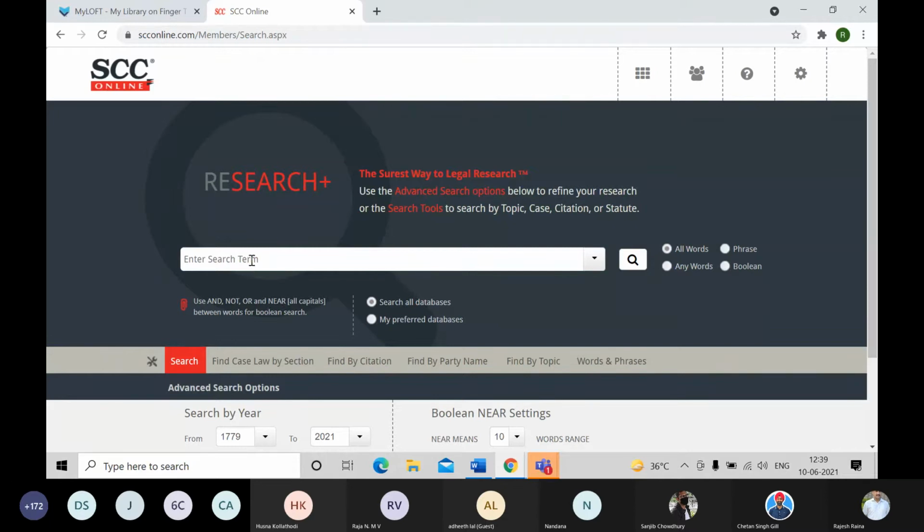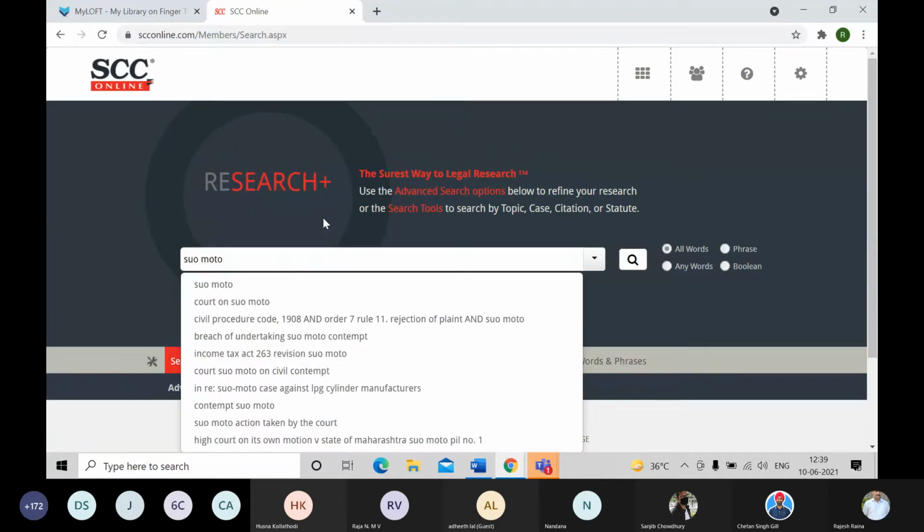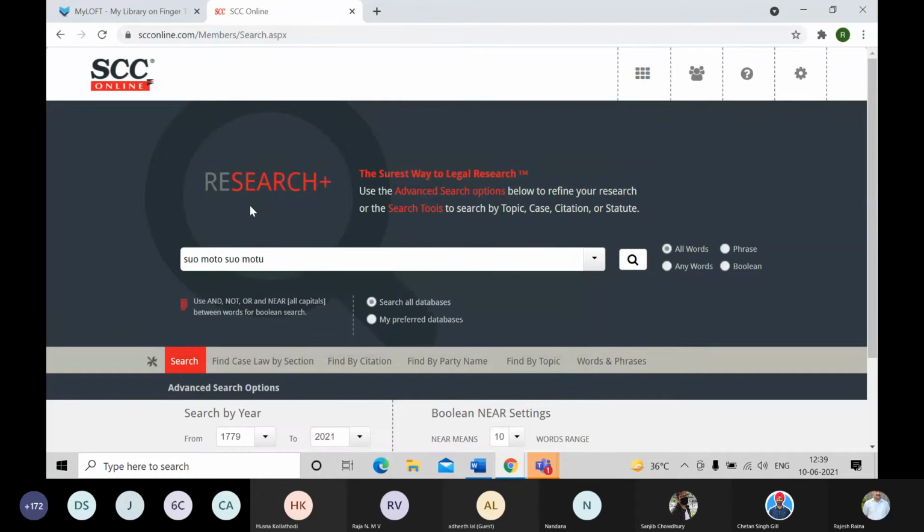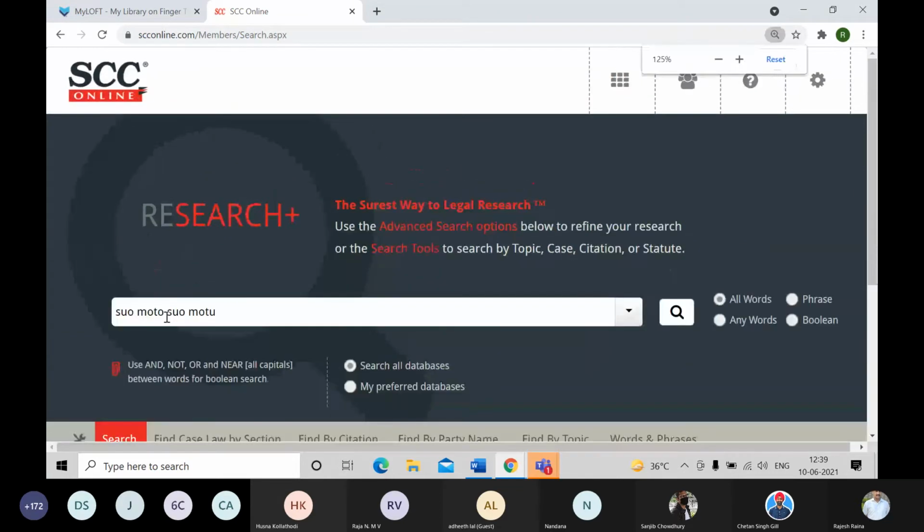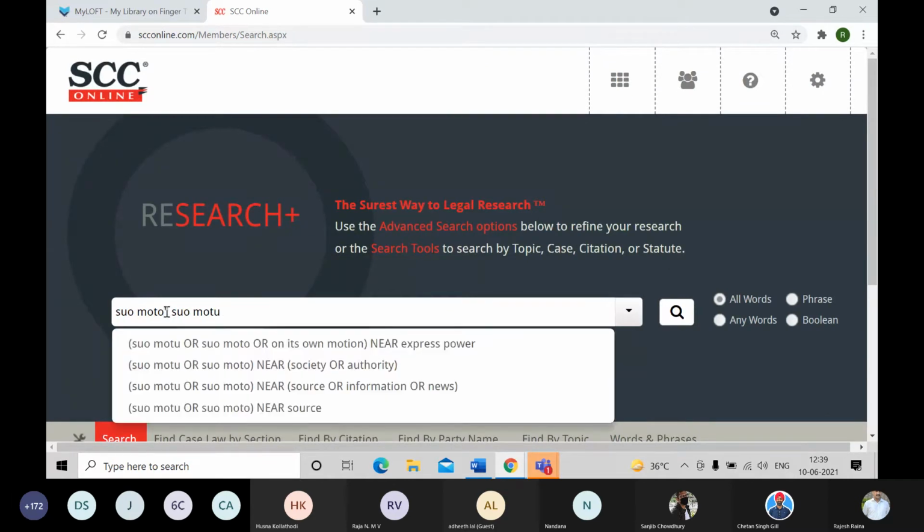So how can this be used? Let's take this simple example of suo motu and suo moto. These are two words that I have keyed in. Of course, they are legal phrases, but being a phrase, I'll first put them in double inverted commas.